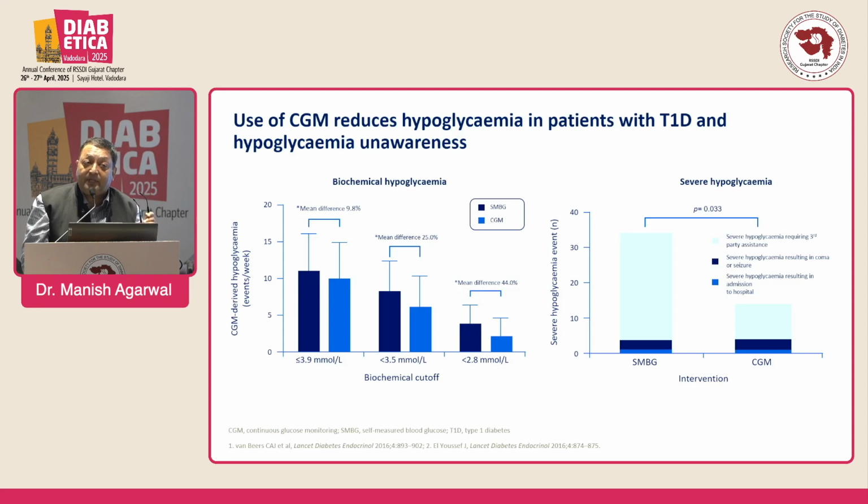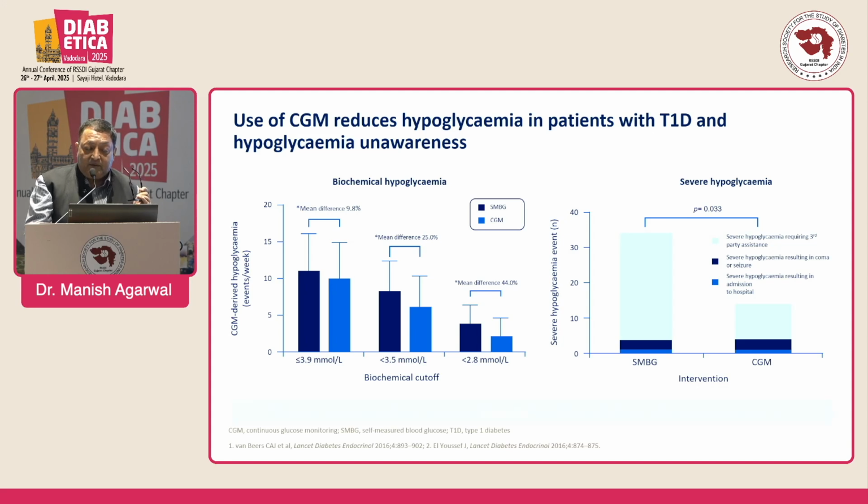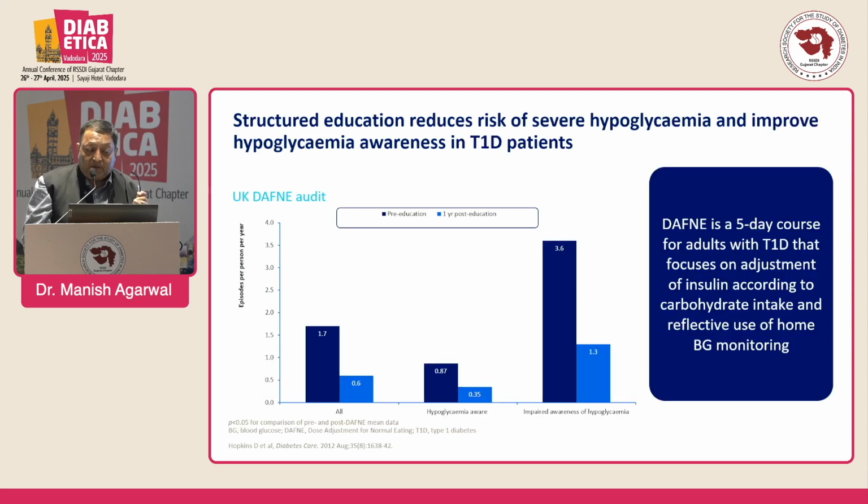In type 1 diabetes with recurrent hypoglycemia, particularly nocturnal hypoglycemia, CGM is a must. In all type 1 diabetes, we should put on CGM, which can prevent and reduce nocturnal hypoglycemia. Structured and guided education reduces the risk of hypoglycemia and improves glycemia and hypoglycemia awareness in type 1 diabetes. This is a defined 5 day course for adults with type 1 diabetes.